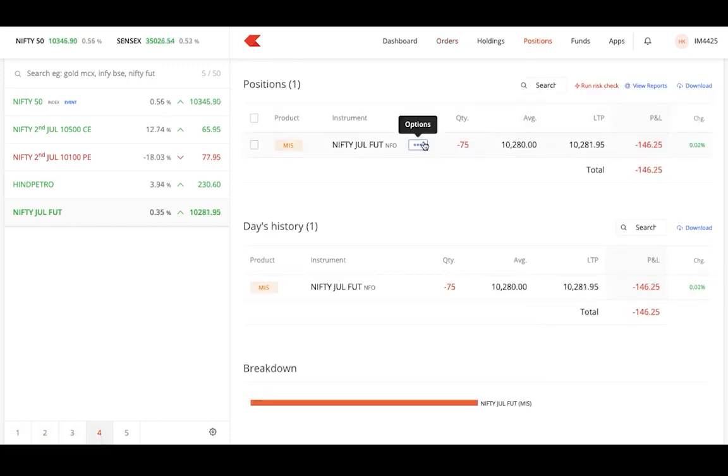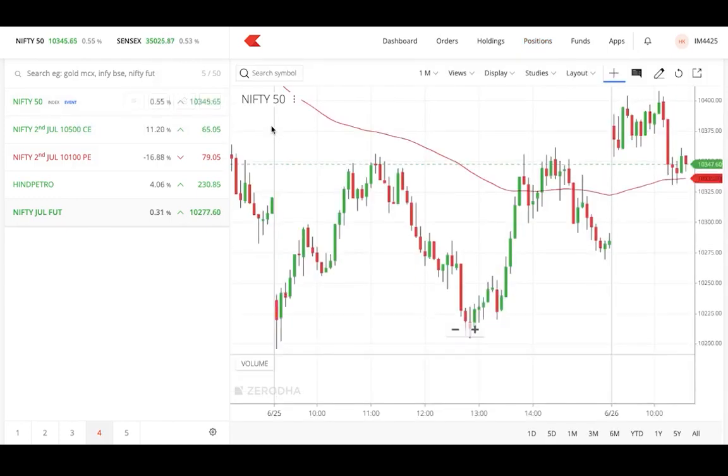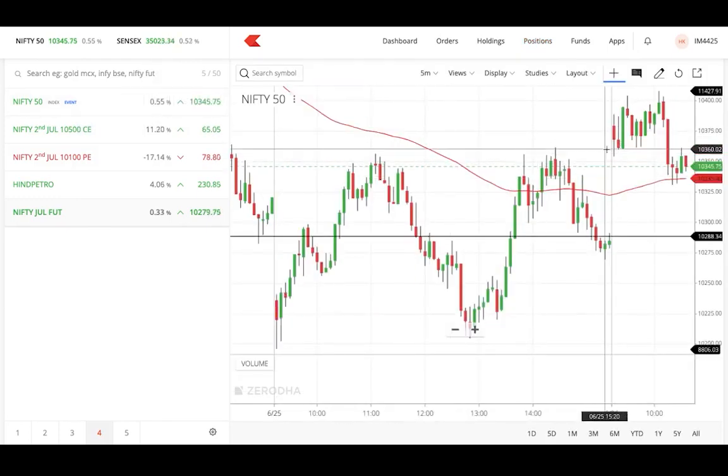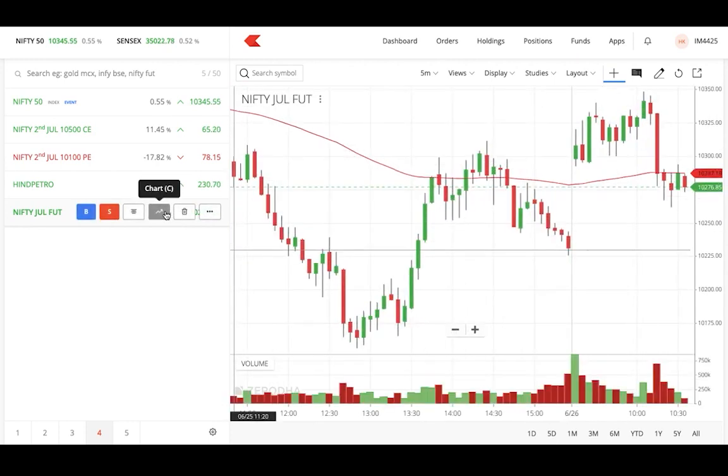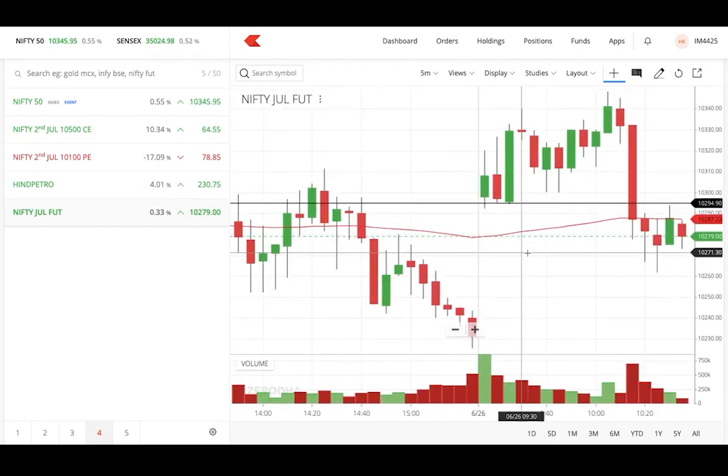So for the stop loss and target, I have to set a separate order, right? The order is complete, you can see here. Now I am going to set my stop loss order here. So I'll be taking a buy side order, right?